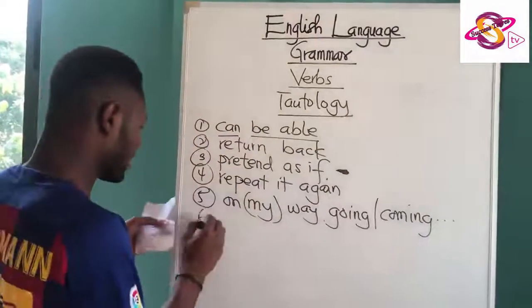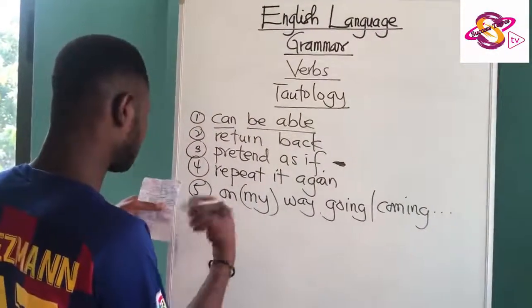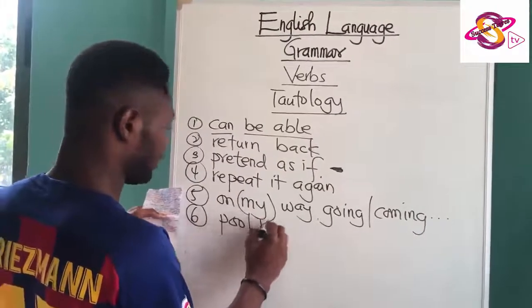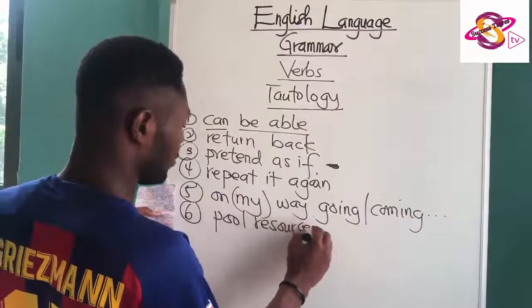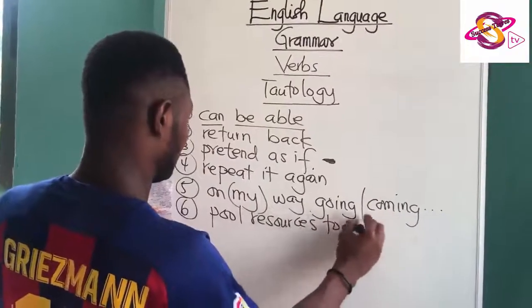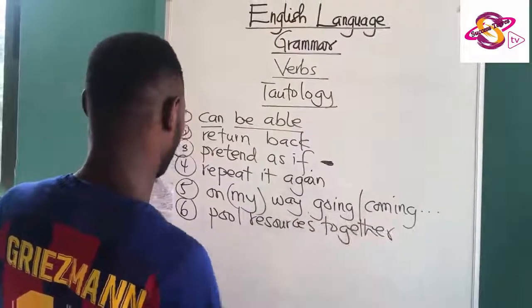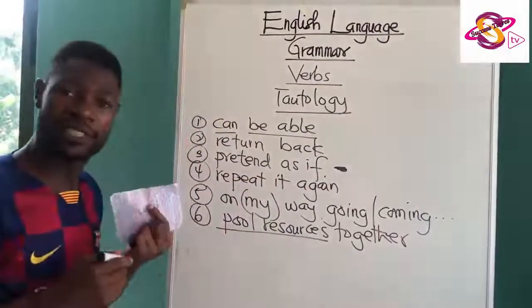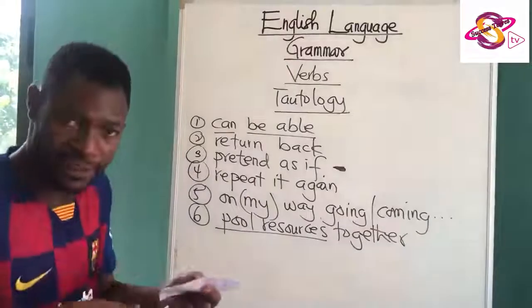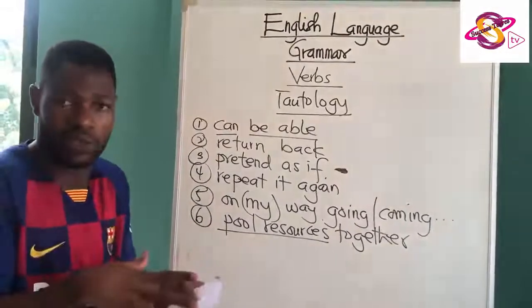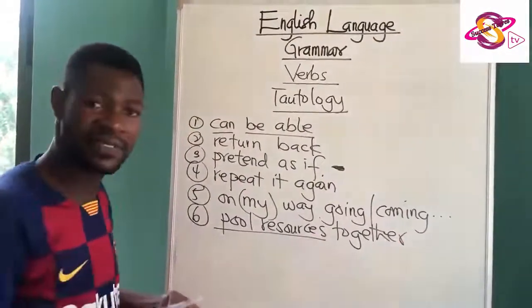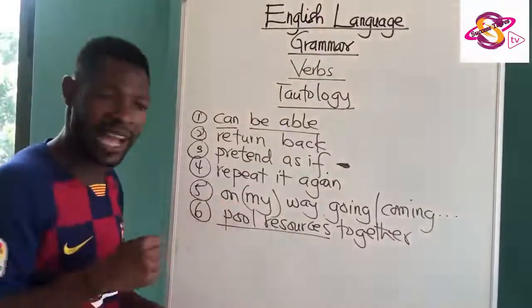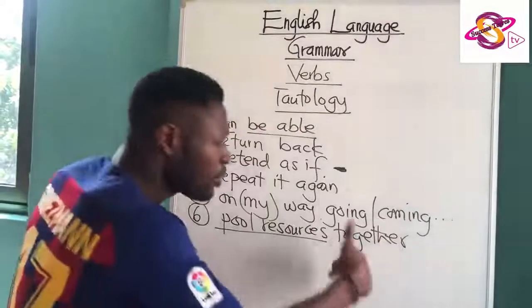Let us also shift our attention to a phrase like "pool resources together." If you pool resources, it's an idiomatic expression that has to do with the conglomeration, the amalgamation of efforts from individuals to perform an activity. So if you pool resources, it has to do with doing something together, as in cooperation. So there is no need to bring "together."